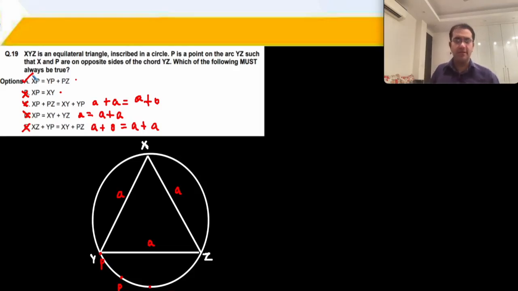So, this was a nice way of doing this question by taking extreme conditions for P. P could be either diametrically opposite X, या फिर at Y, या फिर in the middle. So A part is the right answer.